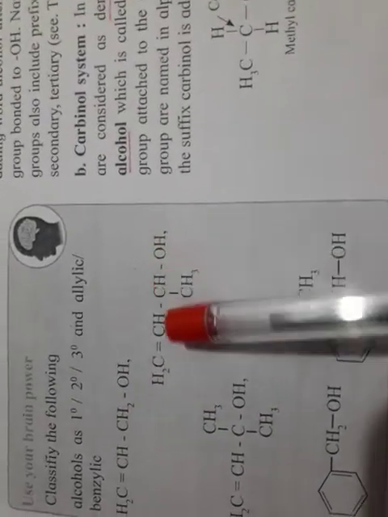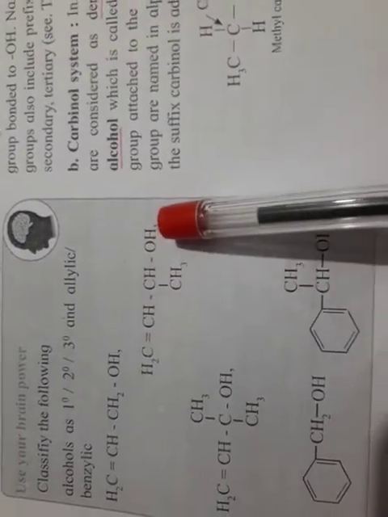See here, they have given some examples. CH2=CH-CH2OH. Here OH is attached to this carbon, which is sp3 and next to a double bond. So this is allylic alcohol. Here OH is attached to this carbon. It is next to a double bond, so this is also allylic alcohol. OH is attached to this carbon and it is next to a double bond, so it is also allylic alcohol.